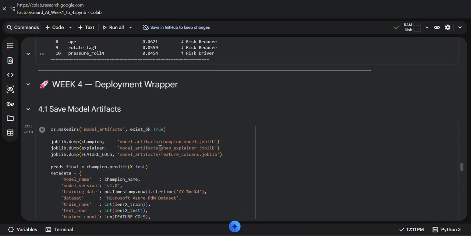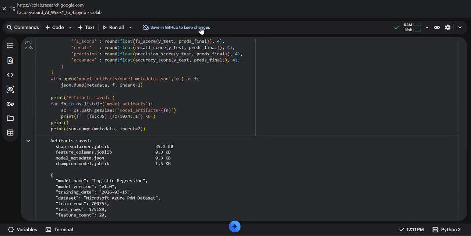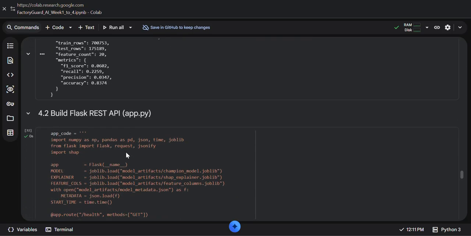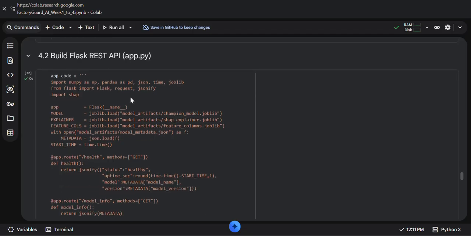Moving on to the deployment wrapper. Next, save the final model and after that build the Flask REST API.